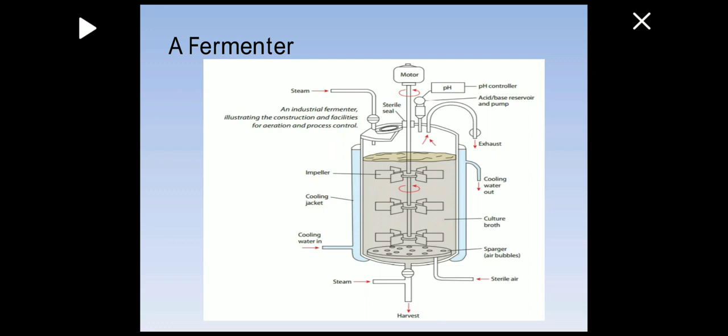And then you have the steam which is entering inside the fermentation tank, and you have a sterile seal which is making sure that there is no contamination, no entry of any other microorganism or any other material into the fermentation tank. So this was all about the applications of microbes in food products and dairy products, as well as the preservation factor.